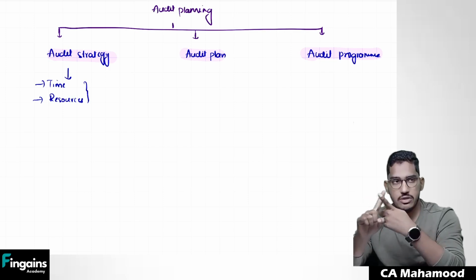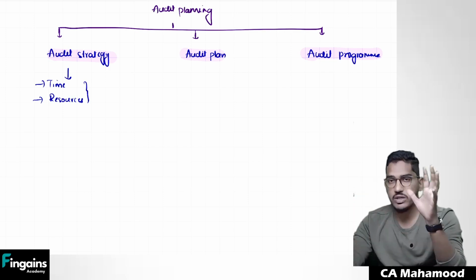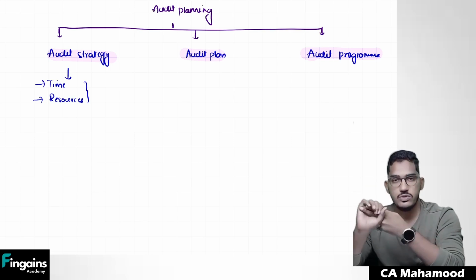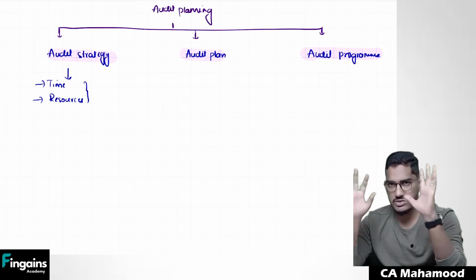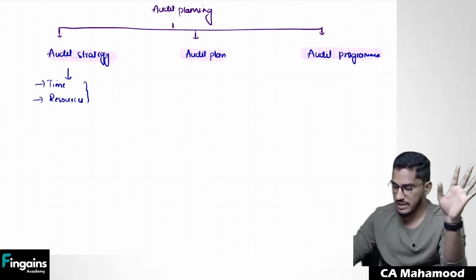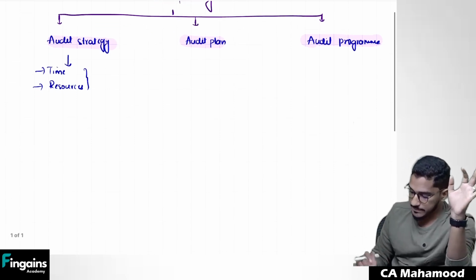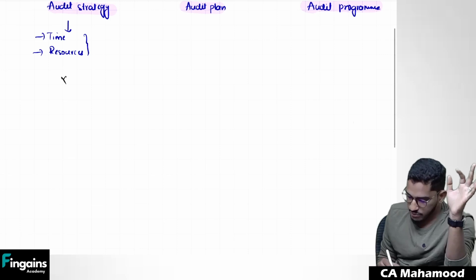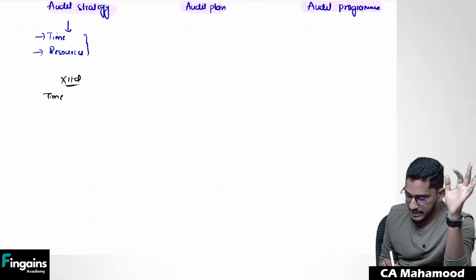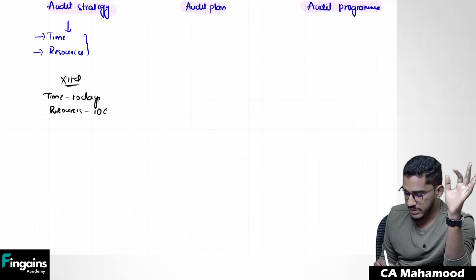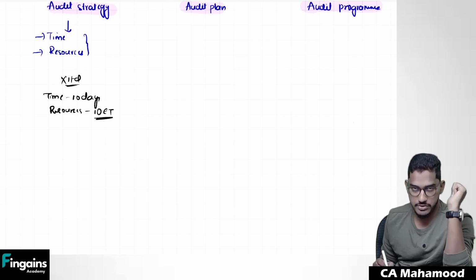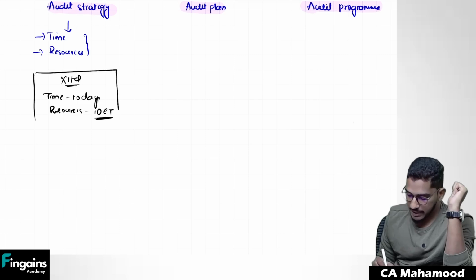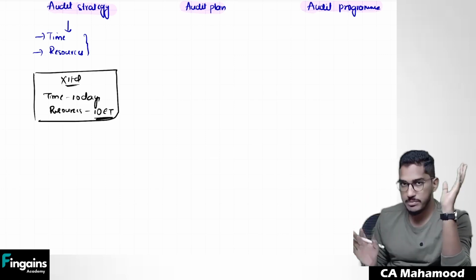So in the overall audit strategy, the auditor decides only two things: what time you require for completing the audit and with how many resources. It is the most summarized version. Let us take the typical example. I am doing the audit of the client X Limited. While establishing the overall audit strategy, I decided that I needed 10 days of time, and my engagement team is going to contain 10 members. Now, by deciding that, my audit strategy development is over. Does that mean planning is completed?